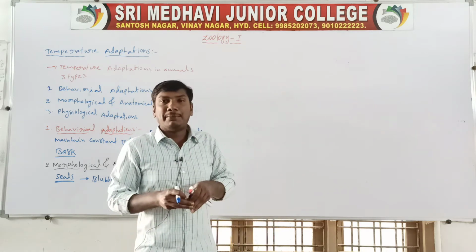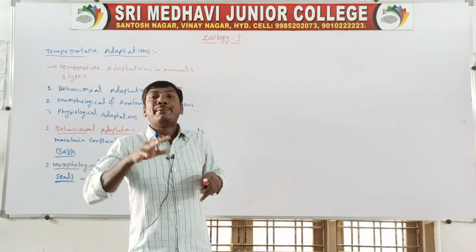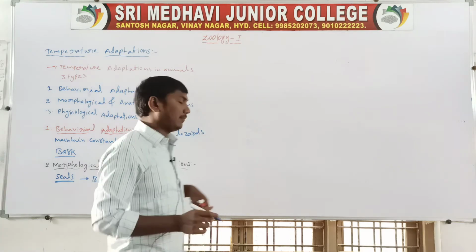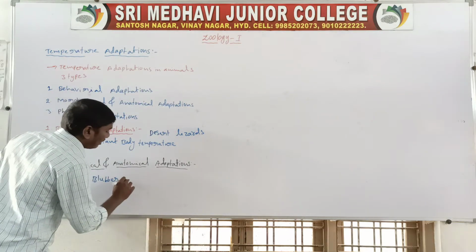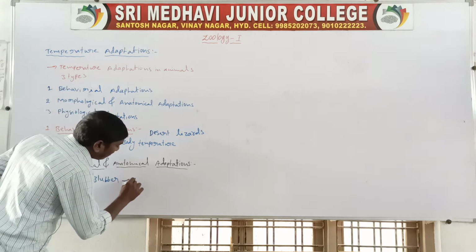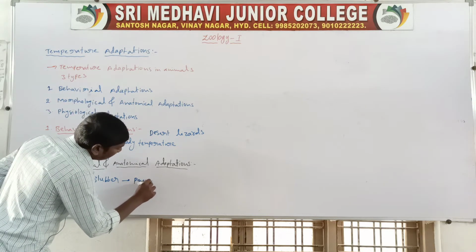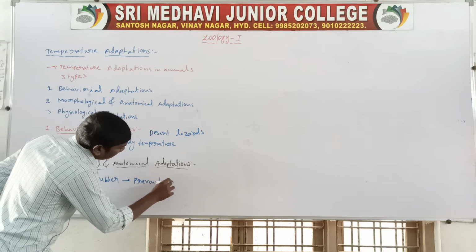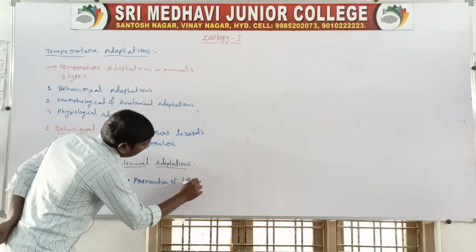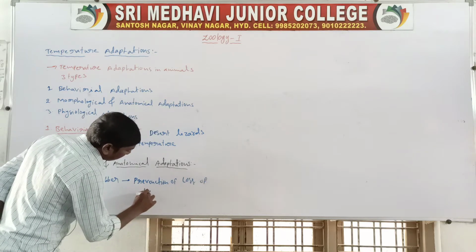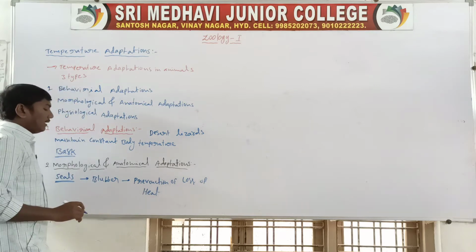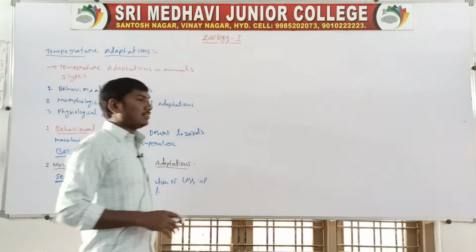This blubber helps in the prevention of loss of heat. So this is called a morphological adaptation.